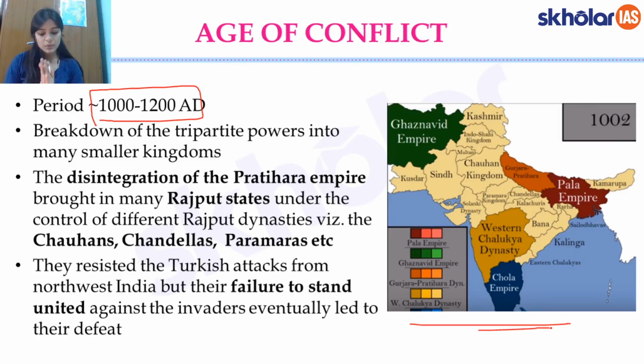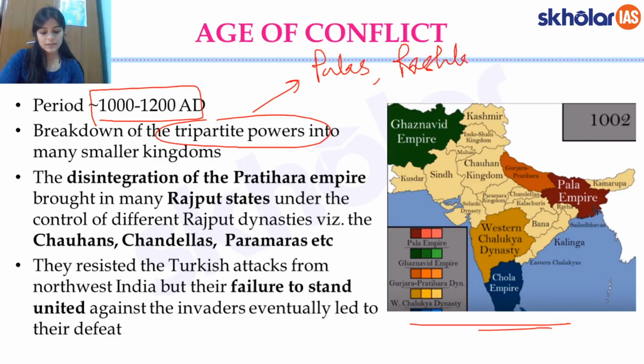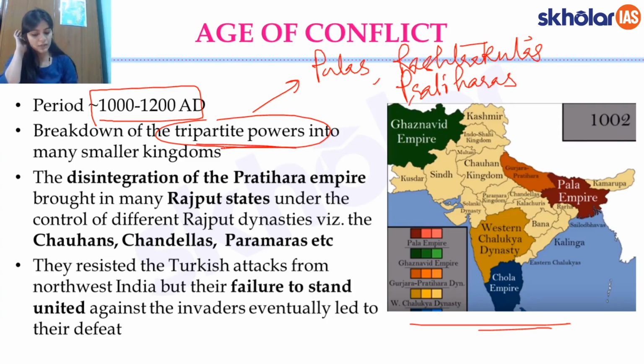Now, as all this was going on, there was also a breakdown that happened. Essentially the tripartite powers, your Palas in the east, then the Rashtrakutas in the Deccan, and the Pratiharas or the Gurjara Pratiharas in the northwest region, broke down into many smaller kingdoms.